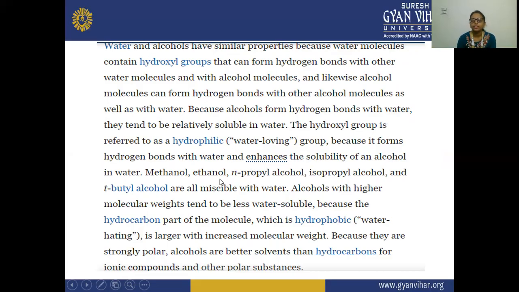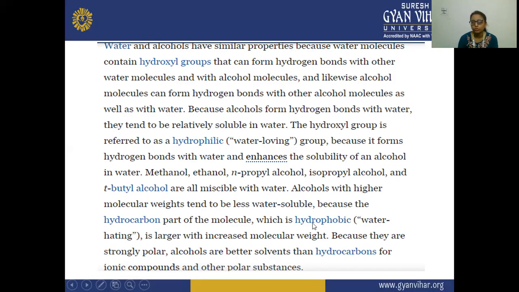So methanol, ethanol, and propyl alcohol, or you can say isopropyl alcohol, and tertiary butyl alcohol, all of them are miscible with water. And alcohols with higher molecular weight tend to be less water soluble. So the alcohols which have high molecular weight are less water soluble